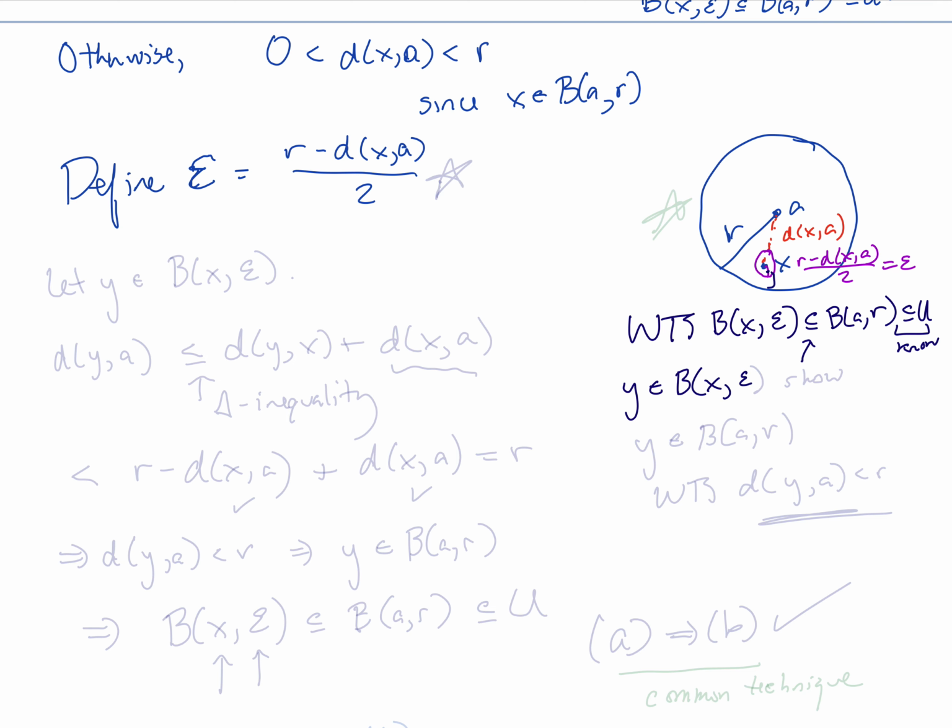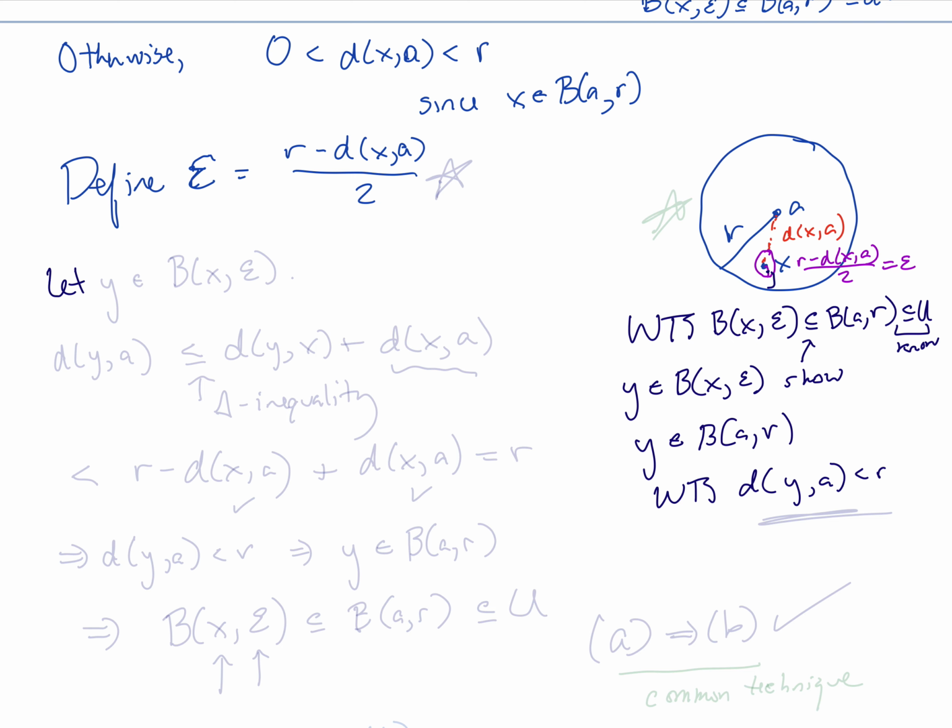So here's some point y somewhere in there. And we need to show that y is also an element of the ball centered at A of radius r. So in other words, we want to show that the distance between y and A is less than r. And if we're able to do that, we will have proven this A implies B.